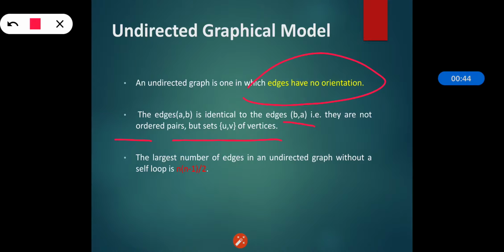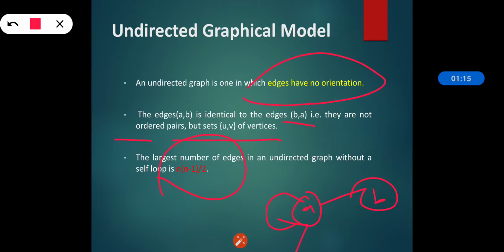So we can say that the largest number of edges in an undirected graph without self loops is n into n minus 1 divided by 2. Now what is a self loop? Suppose we have these particular nodes A and B, and A is related to itself, then we call it a self loop. So the largest number of edges in an undirected graph without self loops is n into n minus 1 divided by 2.